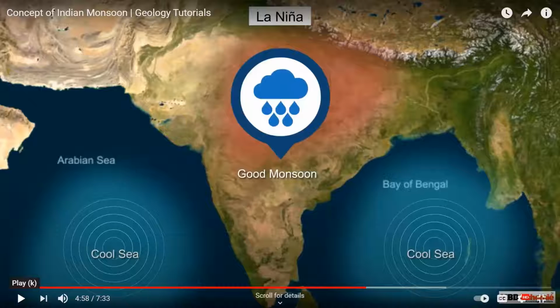If El Nino effect is there, sometimes it goes for 2 years, it goes for 3 years also, the drought conditions may continue. So these two are the important factors which will be causing the monsoon in India. So El Nino brings drought, La Nina brings good rainfall as such. Am I clear?